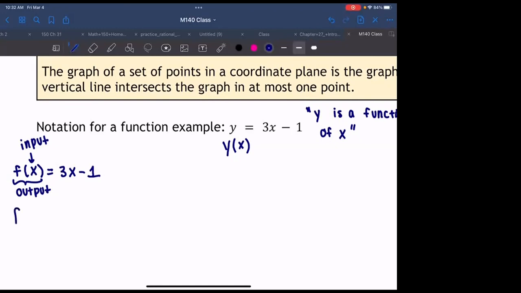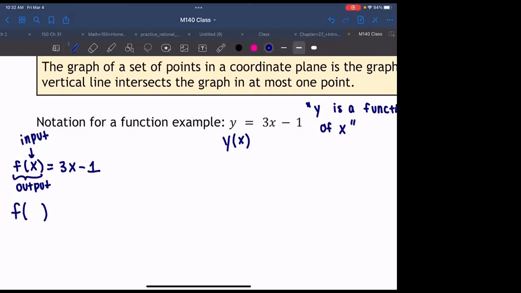Now we don't necessarily have to use that notation, or x as our input. Anything that goes in the parentheses becomes our input. So for example, I could do this, f of a. What do you think would be on the right-hand side? Not 3x, but 3a minus 1. Good, good. 3a minus 1.